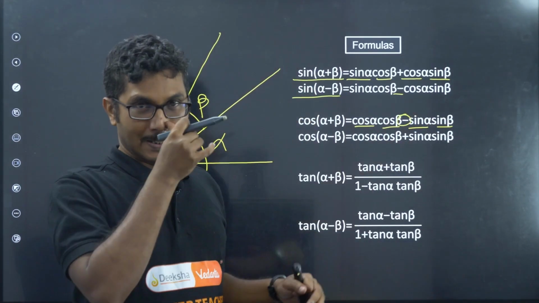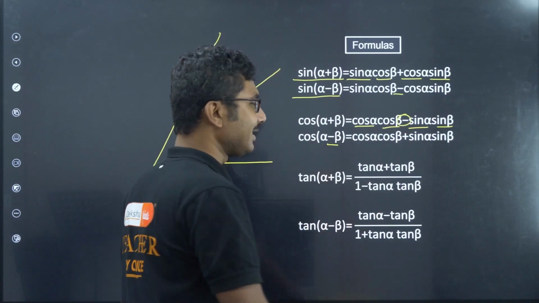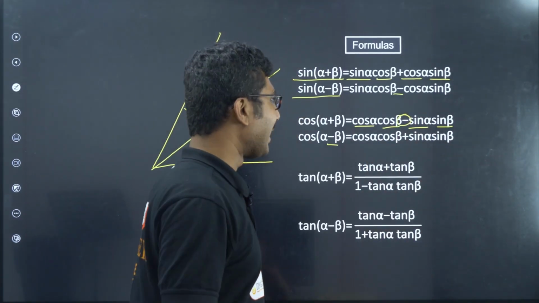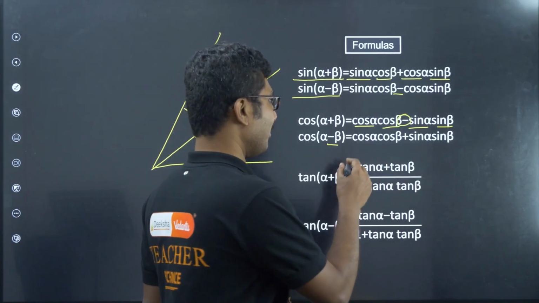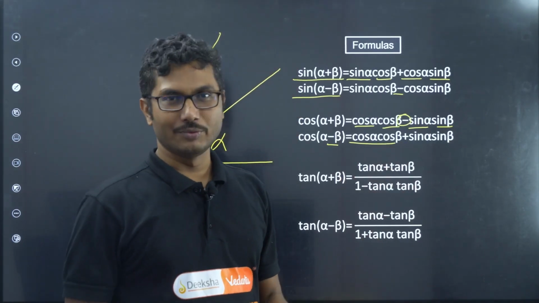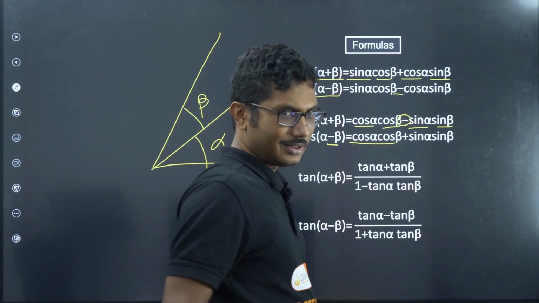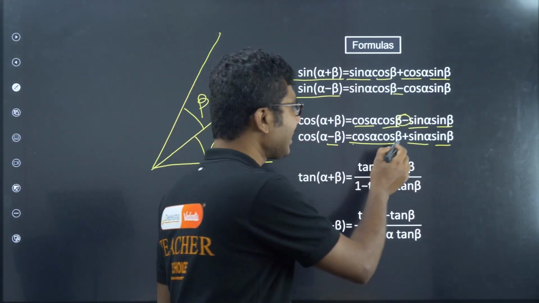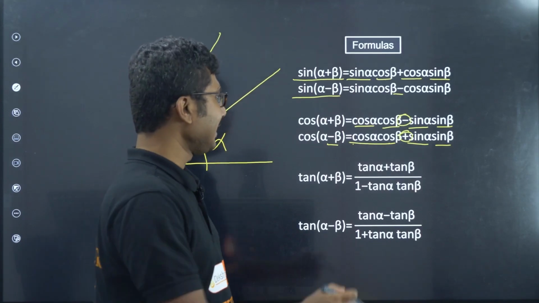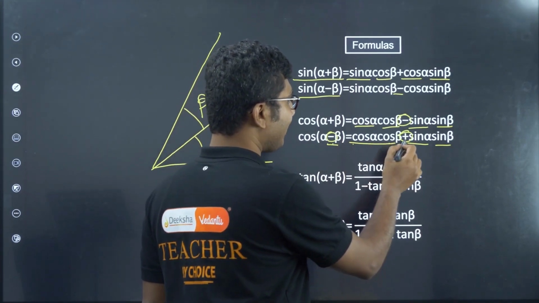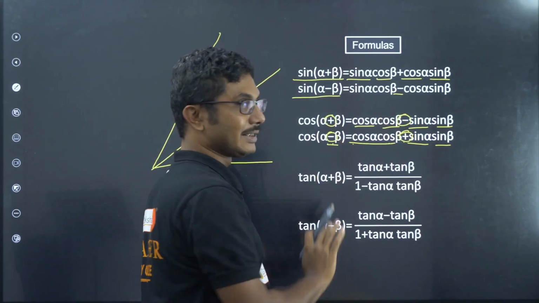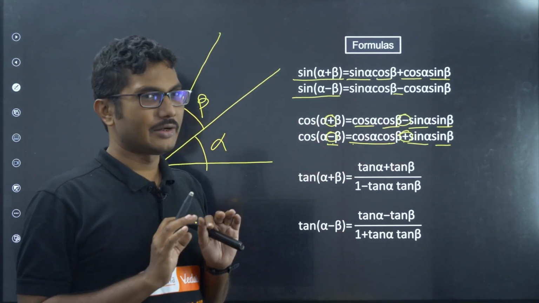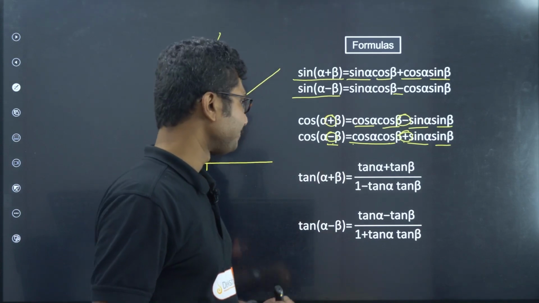Now when you are doing the subtraction, cos is saying okay, you are also a part of my family, you get added to me now, but I will not share anything with you. So cos alpha cos beta, sin alpha sin beta, but they are staying together with a plus sign. So when there is a minus, there will be a plus, and when there is a plus, there will be a minus. So you have to remember this, but cos will stay with cos, sin will stay with sin.